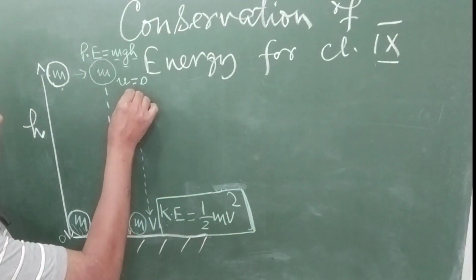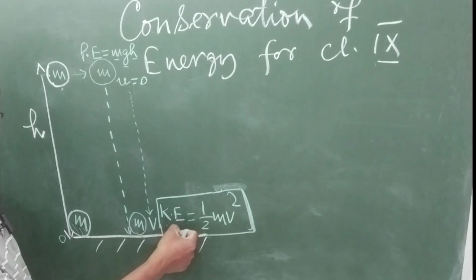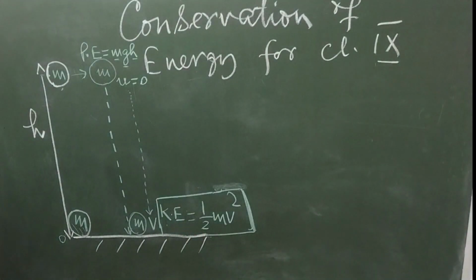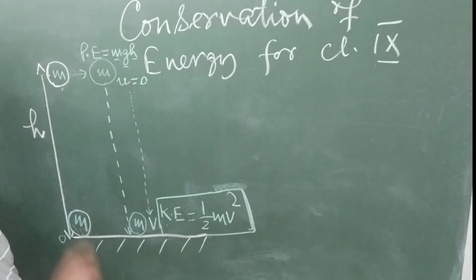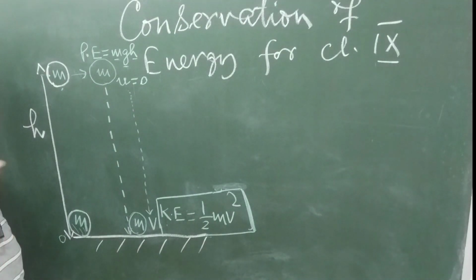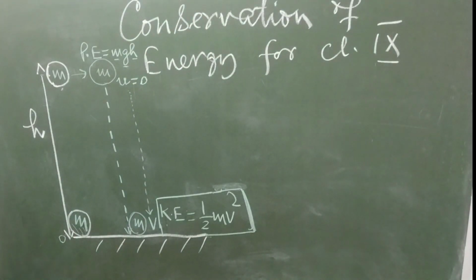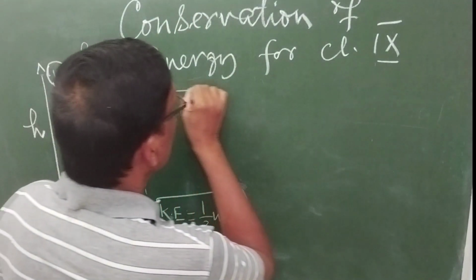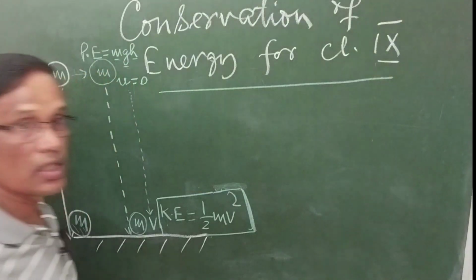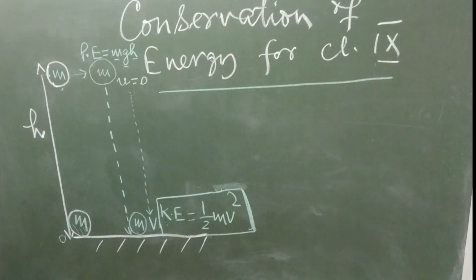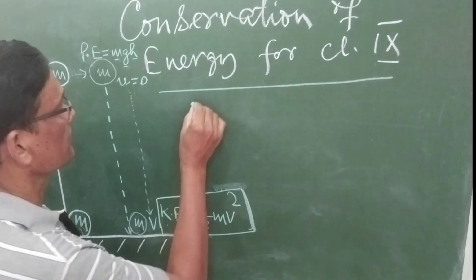Now our purpose is to prove that this energy half mv square and the energy mgh should be equal to each other, because as per the statement of conservation of energy, there is no loss in the initial or the final amount of energy.